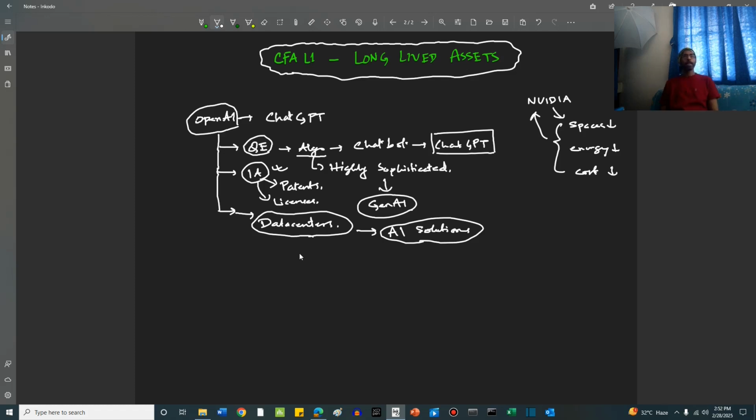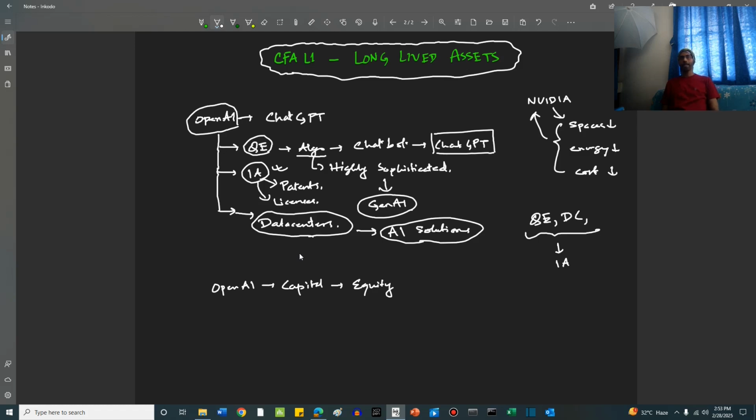Now let's say to hire these engineers and buy these data centers and build these highly valuable intangible assets, OpenAI requires capital. And for arranging this capital, OpenAI issues equity, and it is private equity.